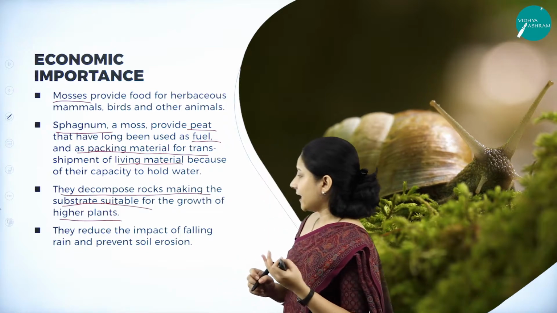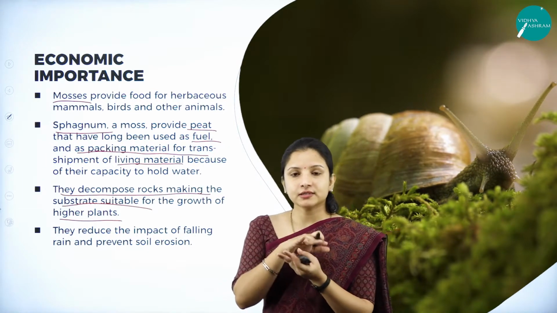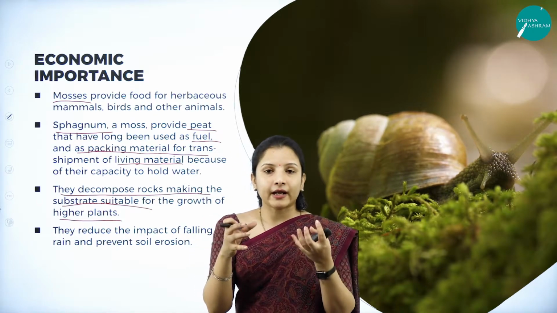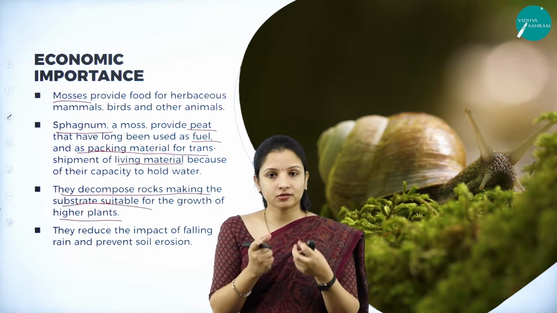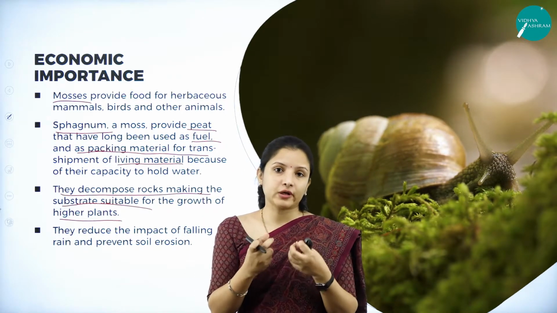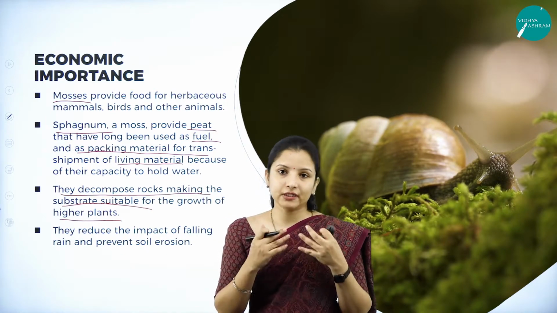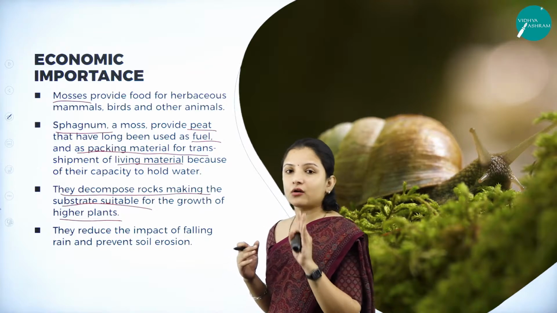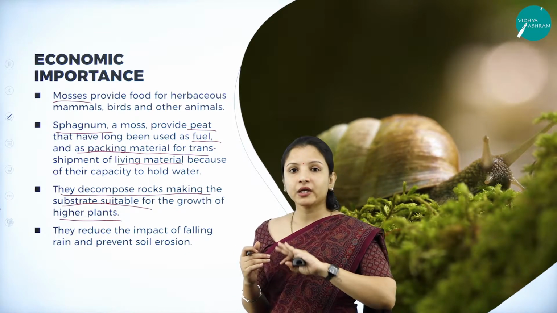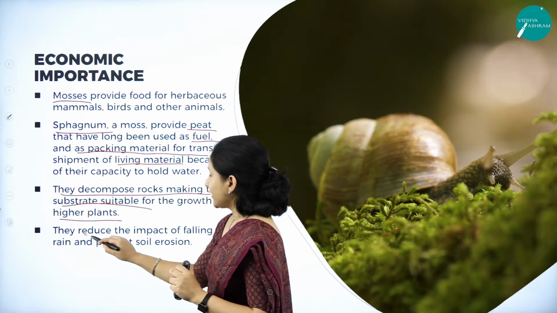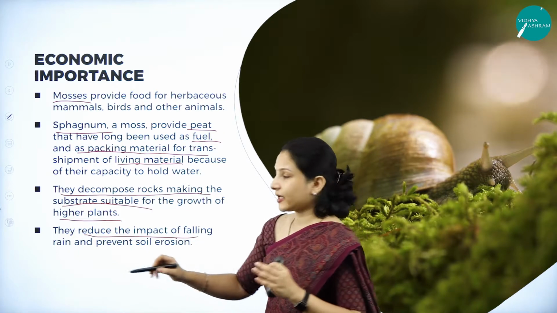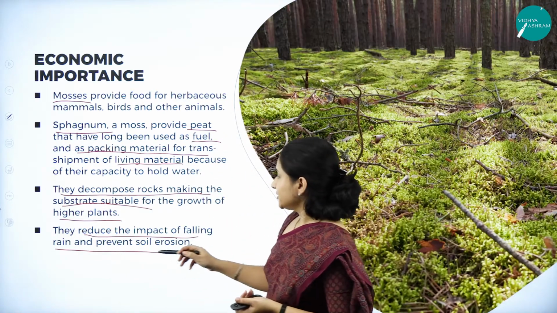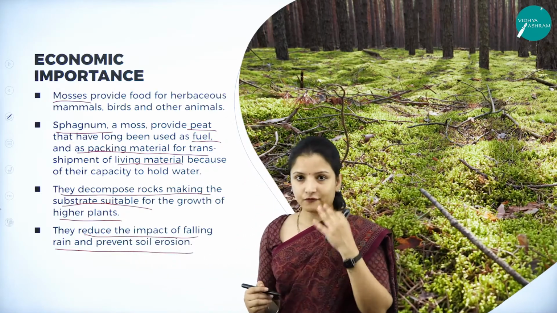And apart from that, these moss, since they form a bed-like structure on the soil and their rhizoids hold on or cling on to the soil tightly, they also prevent soil erosion. So therefore, mosses or the bryophytes can also be grown in sloping areas in order to reduce the impact of falling rain and to prevent soil erosion.